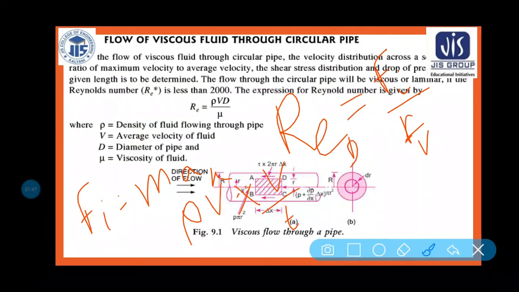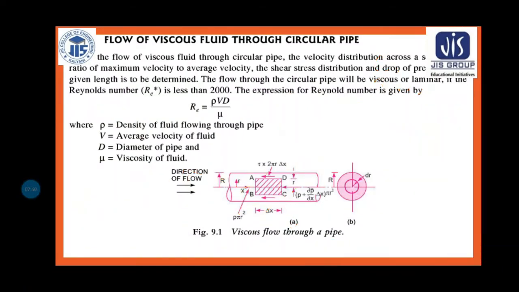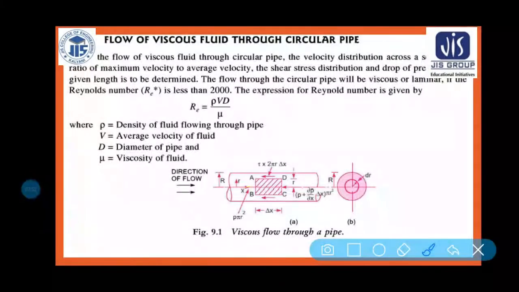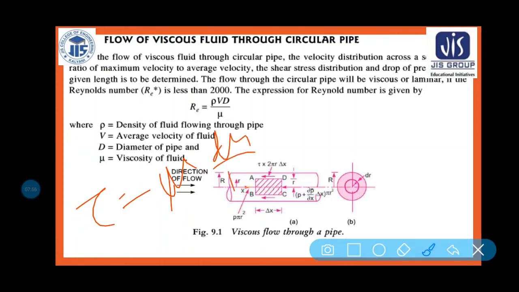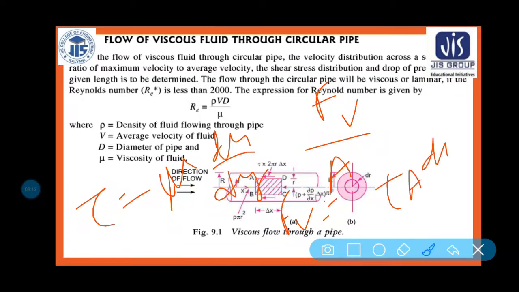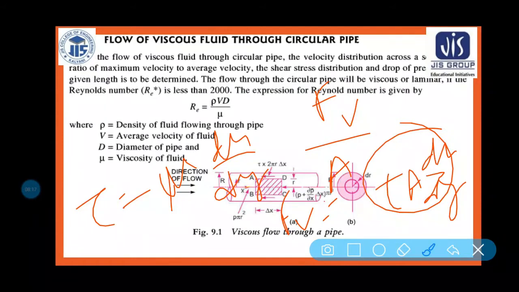Now, what is viscous force? Viscous force is, you know, tau is equal to mu into du by dy. This tau is the shear stress due to viscosity, and it can be written as shear force by area. So what is the viscous force? It is equal to tau into A, that is mu into A into du by dy. Clear? So this is all about the viscous force.